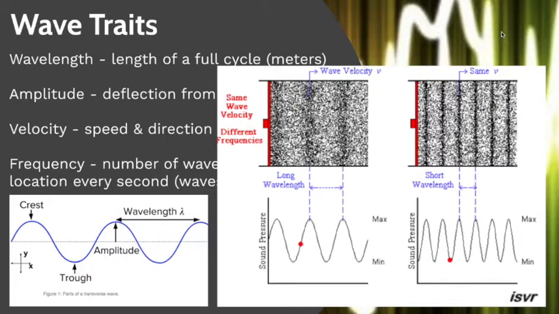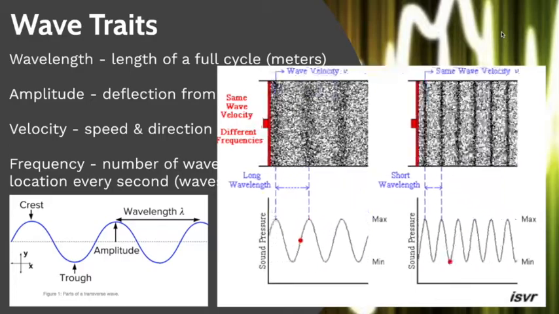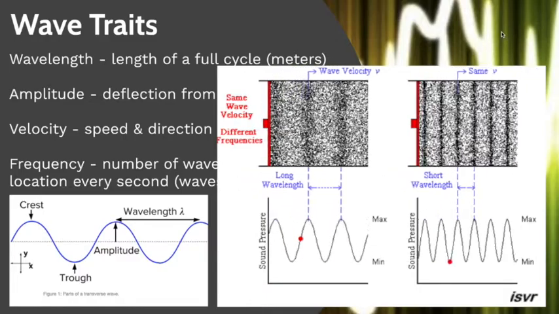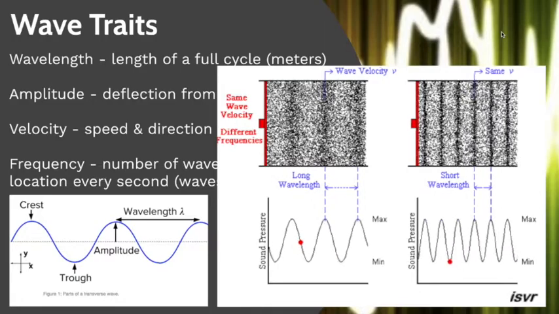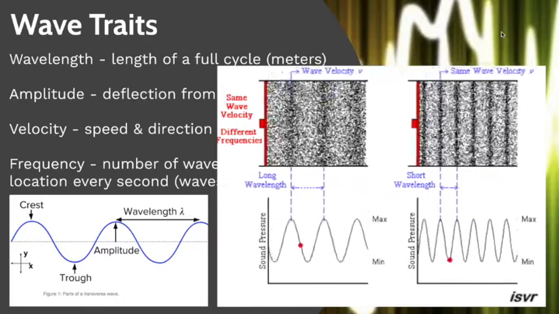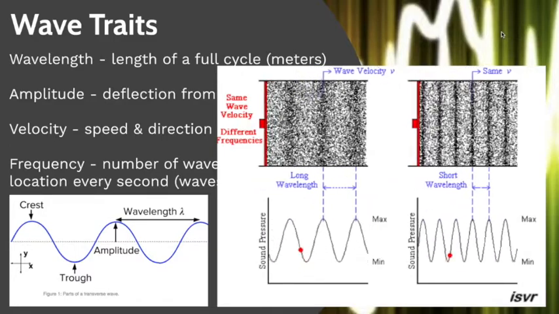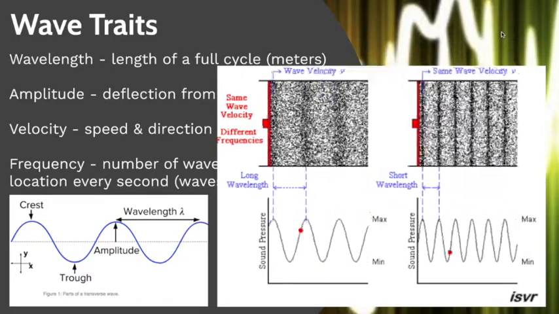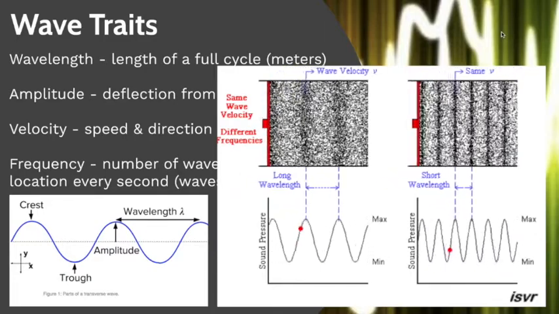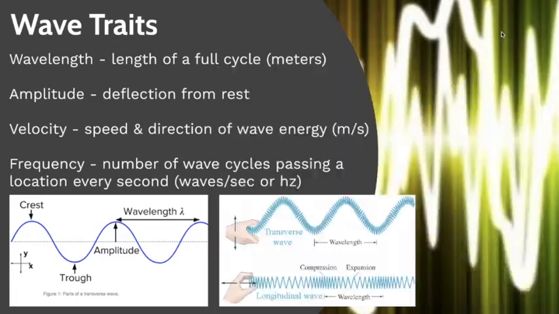Now these animations that are just appearing on the right are an easier way to see this concept of velocity and frequency. Velocity implies that something is moving. In a wave, what's moving is energy. So in this animation, you can see the velocity of the wave, the movement of the energy from one place to another. It's also nice to see frequency in this animation. We can see two different frequencies here. The number of waves passing a location per second is different depending on how frequent the oscillations are.